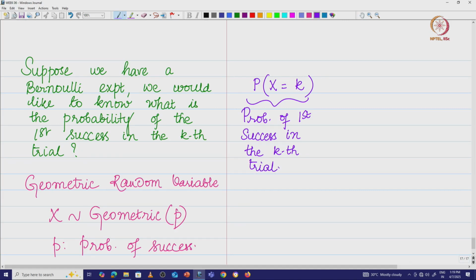Right. This is given by, what is that? If it is k trials, I already had k minus 1 failures and success at the kth trial, right. Now what are the values that k can take?